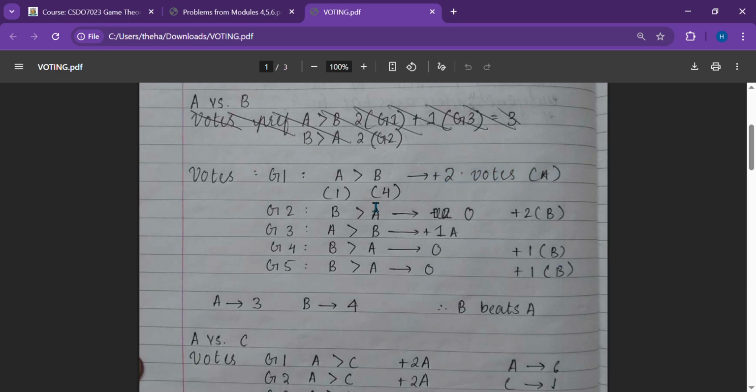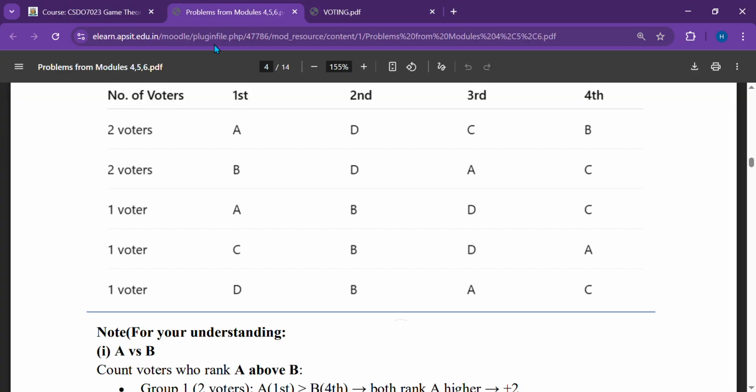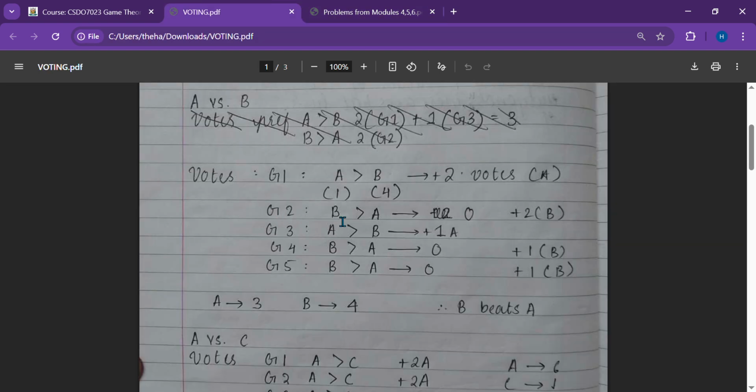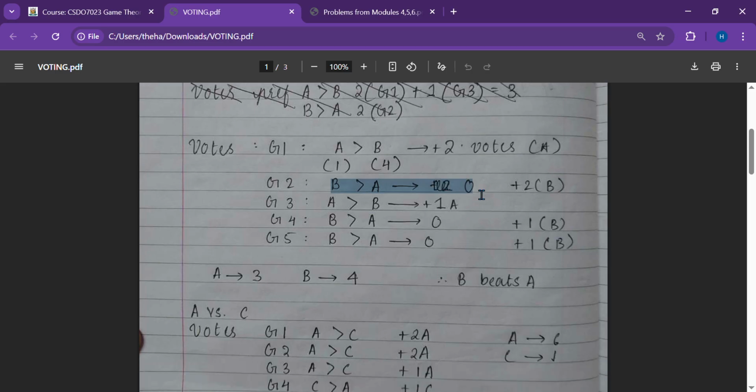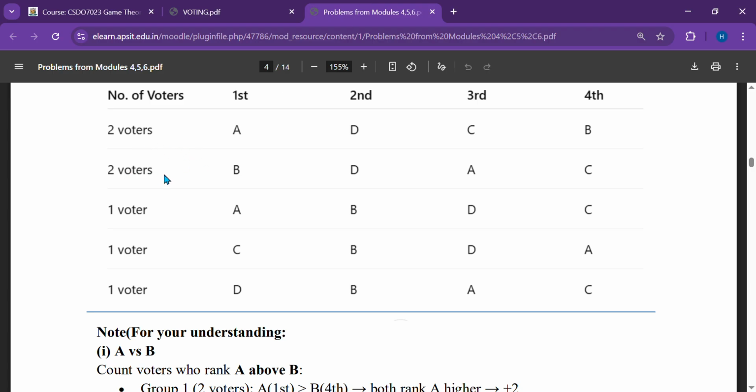Okay, similarly, we go to group 2. Group 2 is here. Group 2 again has two voters. Now, how did they place A and B? B comes before A, right? So, 0 points for A and plus 2 points for B because two people voted for B. Over here A loses the round, so A gets 0 points.